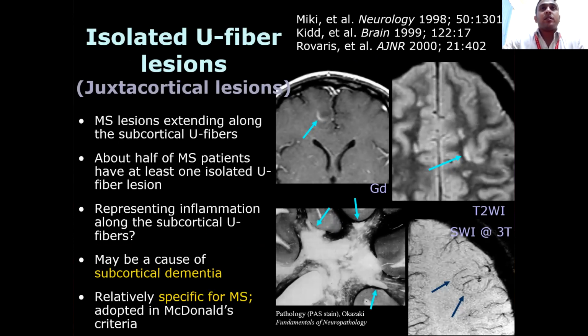Isolated U fiber lesions. Juxtacortical lesions, MS lesions extending along the subcortical U fibers. About half of MS patients have at least one isolated U fiber lesion, representing inflammation along subcortical U fibers. It may be a cause of subcortical dementia, relatively specific for MS, and adopted in McDonald's criteria.